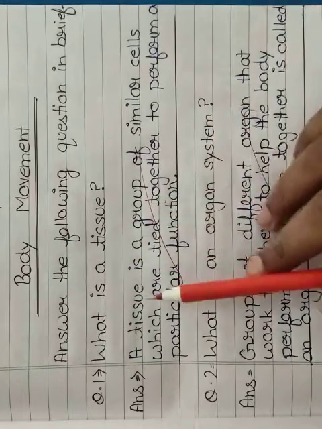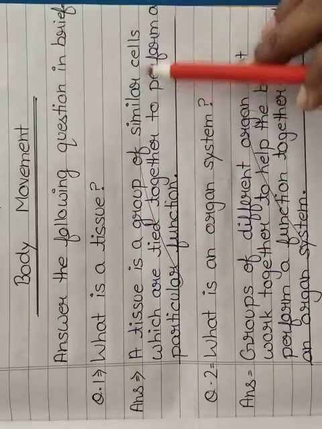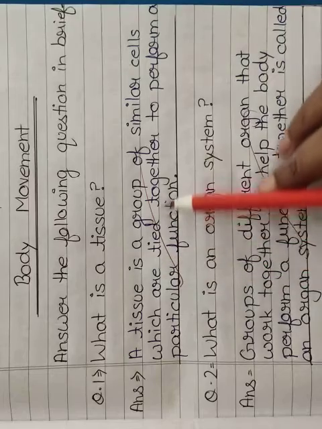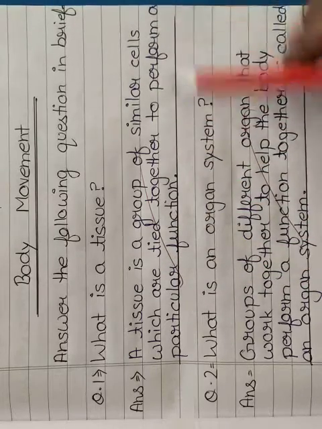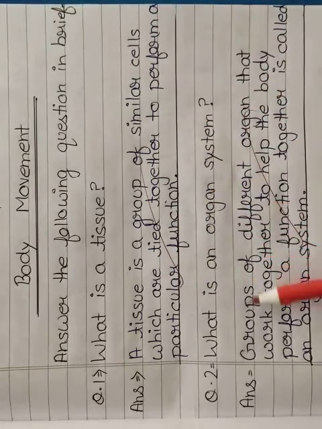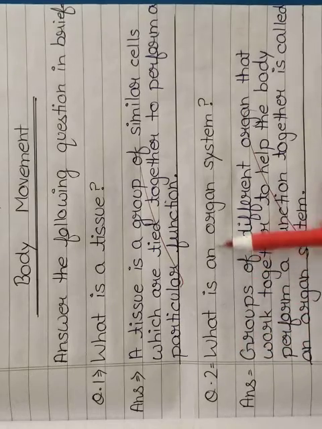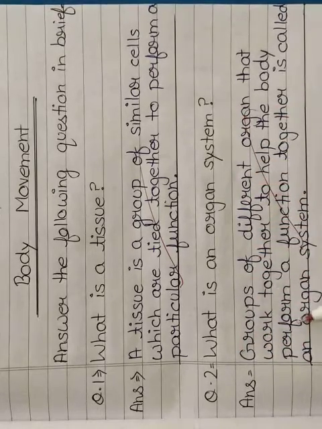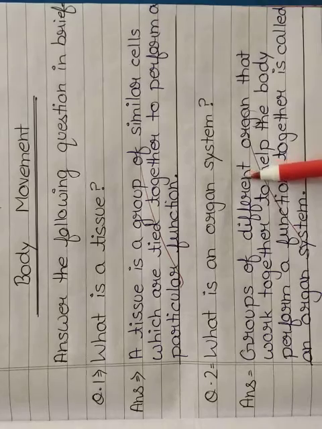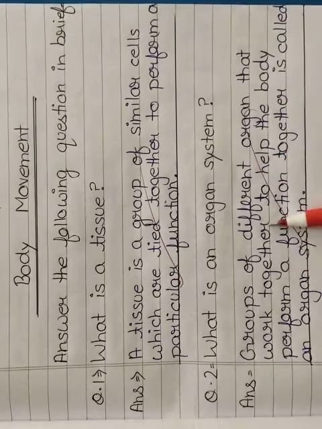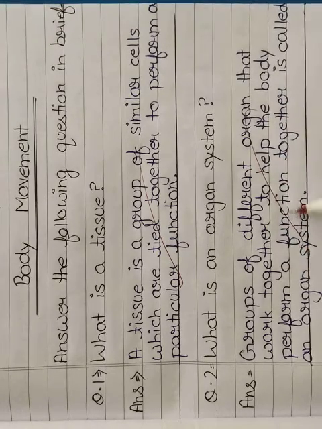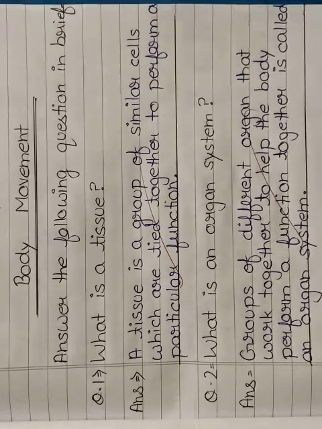What is a tissue? A tissue is a group of similar cells which are tied together to perform a particular function. Second question is, what is an organ system? Groups of different organs that work together to help the body perform a function together is called an organ system.